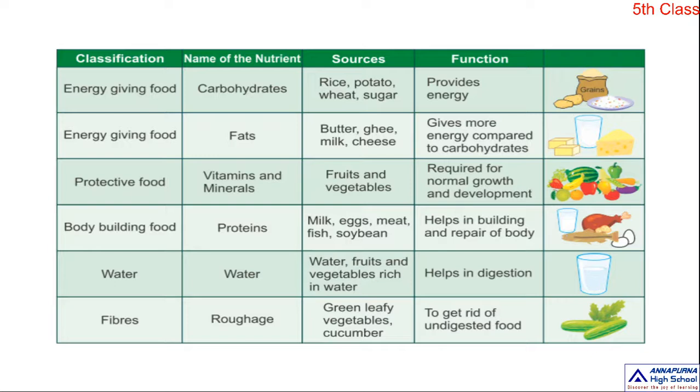Okay children, and next one, protective food. That means vitamins and minerals are called protective food. We get vitamins and minerals in fruits and vegetables. They are required for normal growth and development. Okay, next, body building food. Those are proteins: milk, eggs, meat, fish, soya beans, all kinds of pulses, that means legumes, groundnut, chana, all these items.